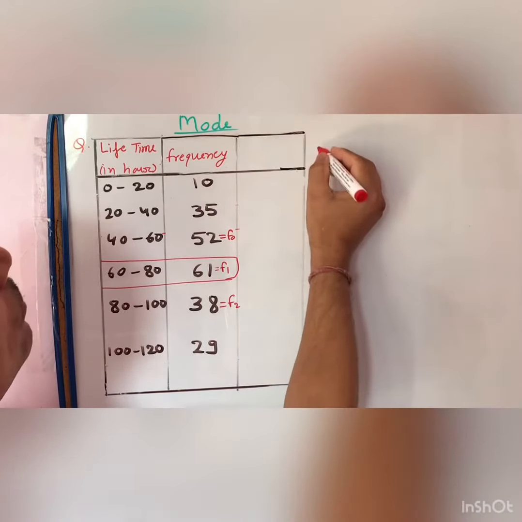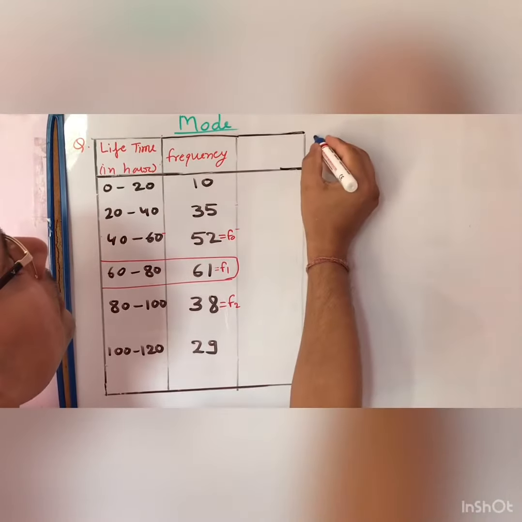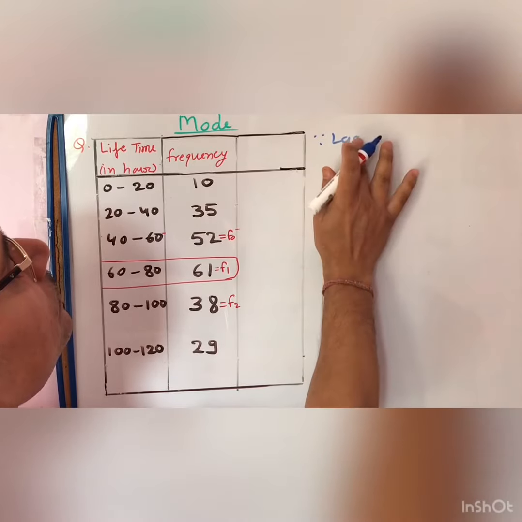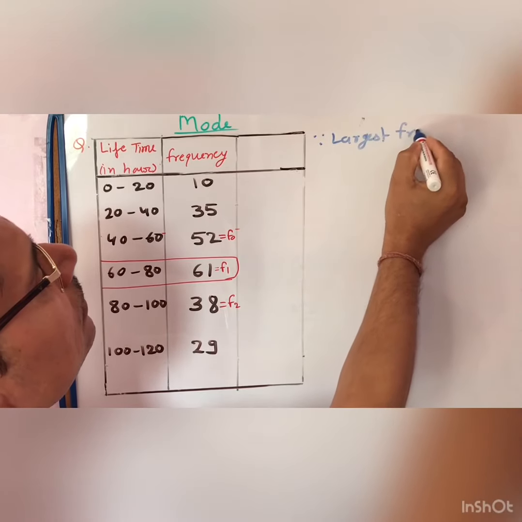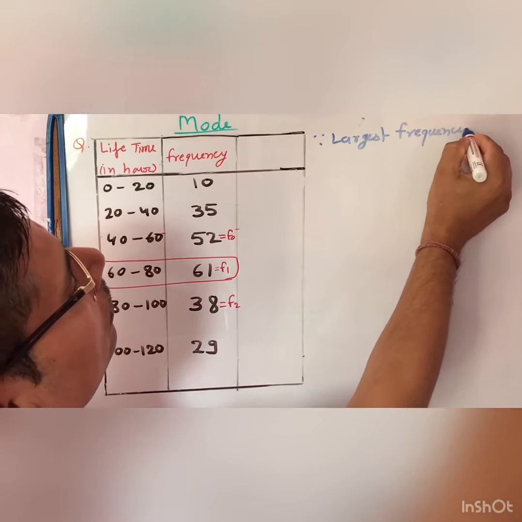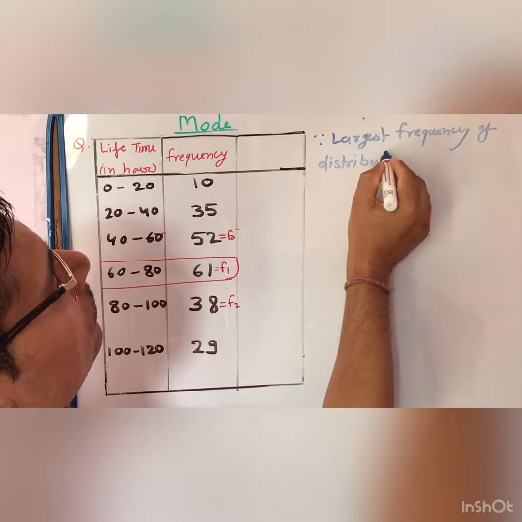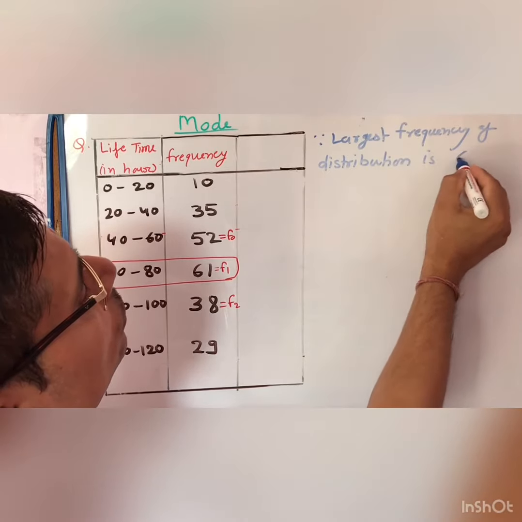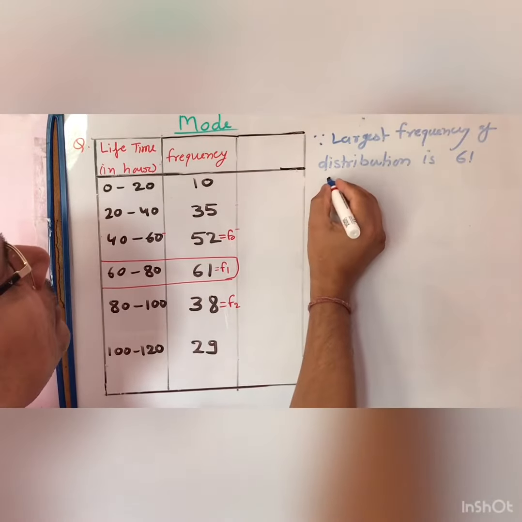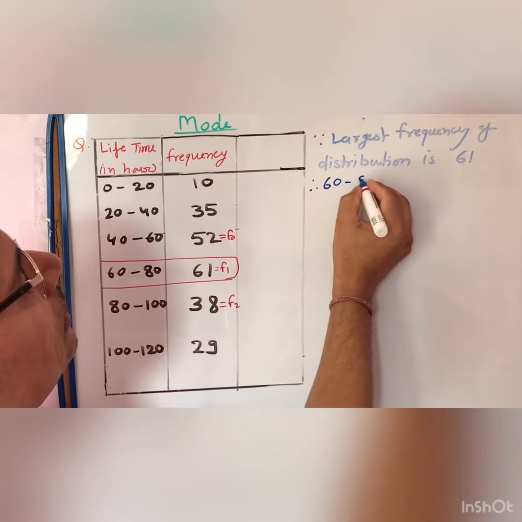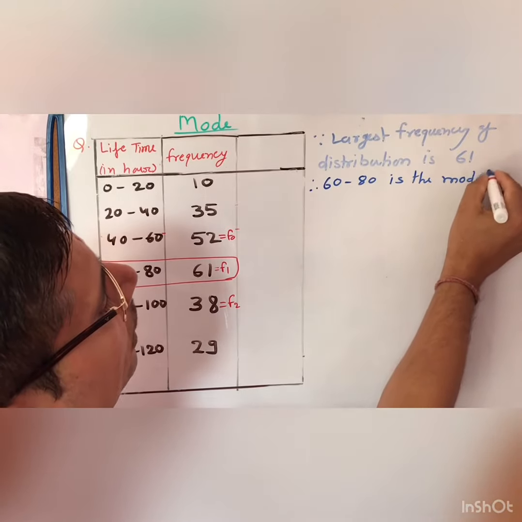Now here you can write that since the largest frequency of the distribution is 61, therefore 60 to 80 is the modal class.